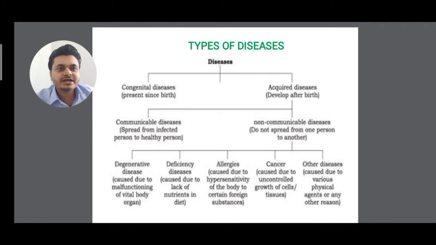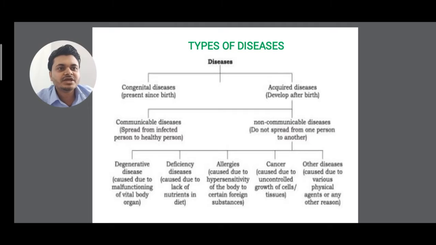So acquired diseases are of two different types. One is communicable diseases, another is non-communicable diseases. By the word only you can know that communicable means it is contagious, it is transferred, isn't it? And non-communicable means it is non-contagious. That means the disease does not spread. Clear? Like nowadays in the pandemic stage of coronavirus, this is a communicable disease, because it infects and transfers from one person to another.